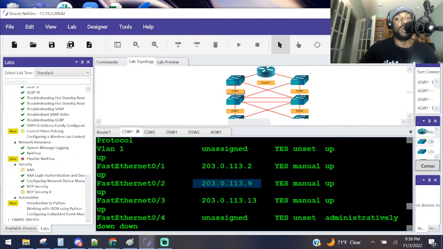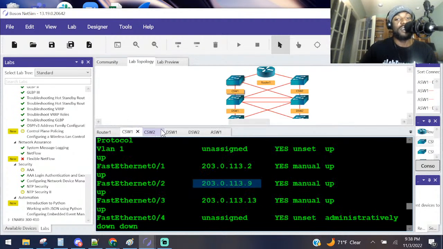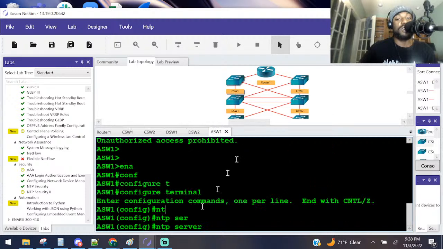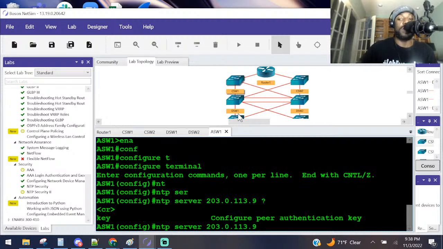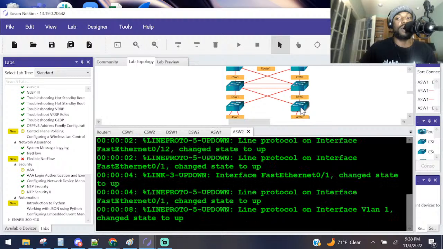That's where you're going to get your time from, right? So let's go back to ASW1. Oh, I forgot that interface. Y'all know I've got a short-term memory, man. CS1 113.9. And that's one thing I don't like about this application. You can't copy and paste on here. Maybe if I could have copied and pasted, it would have been a lot easier. We've got to do the same thing, I believe, on this guy.